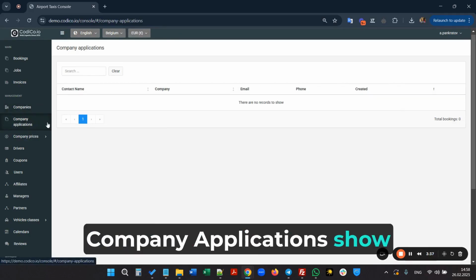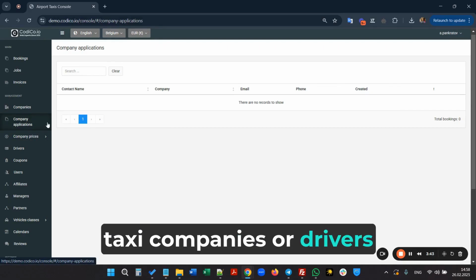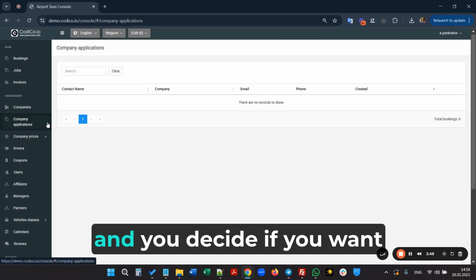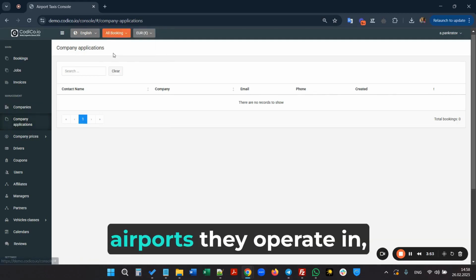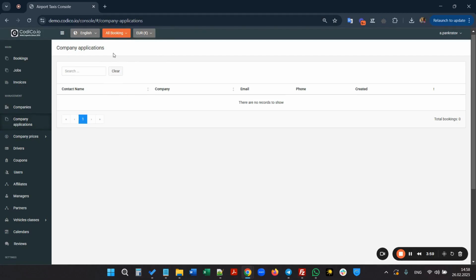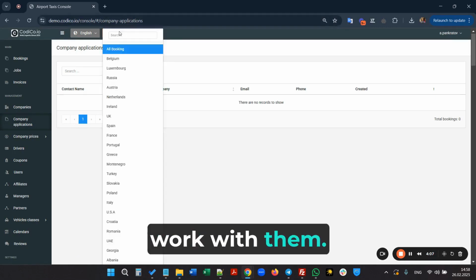Company applications show incoming applications from other taxi companies or drivers wanting to work with us. They fill out an application form, and you decide if you want to work with them. You see their data, airports they operate in, services, and cars. You decide whether to work with them.